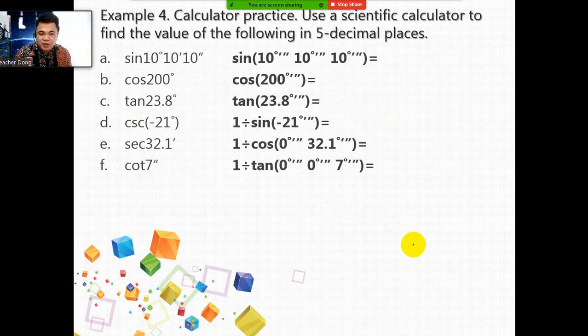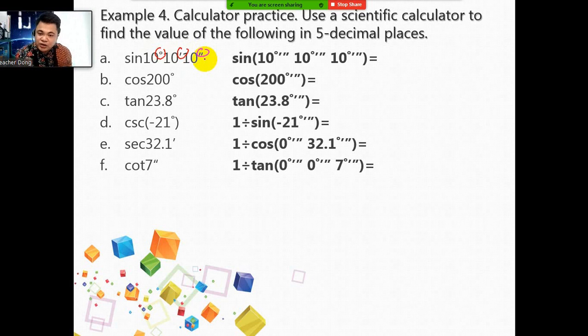In the last example, I would like you to bring out your calculators for your calculator practice. Use a scientific calculator to find the value of the following in 5 decimal places. Just simply follow the steps. What if they are not special angles? You can actually solve them using your calculators. First we have sine. I think we have already encountered this in our previous units. This is how you're going to read it: degrees, minutes, seconds. Let's solve now: sine 10 degrees, 10 minutes, 10 seconds.